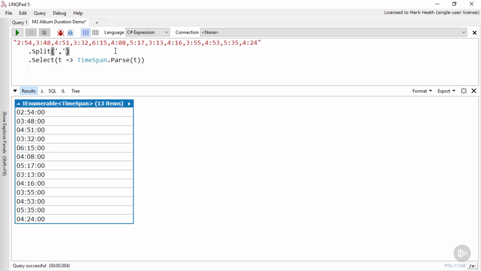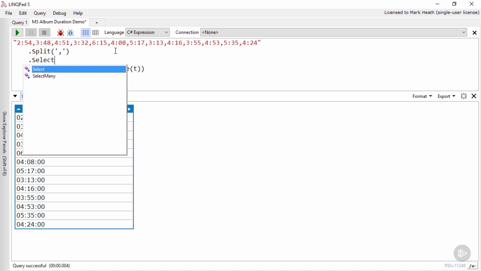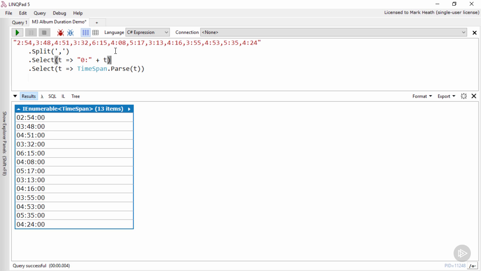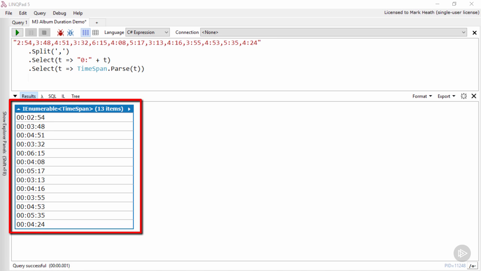Now, there are several ways we can fix this, including using the TimeSpan.ParseExact method. But a simple solution here is to take advantage of the power of pipelines and insert an additional step beforehand to manipulate the elements in our sequence into the right format like this. By prepending "0:" to the start of each string in the sequence, now TimeSpan.Parse understands that the song durations are in minutes and seconds.